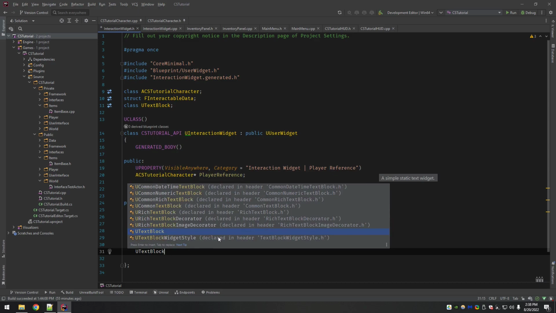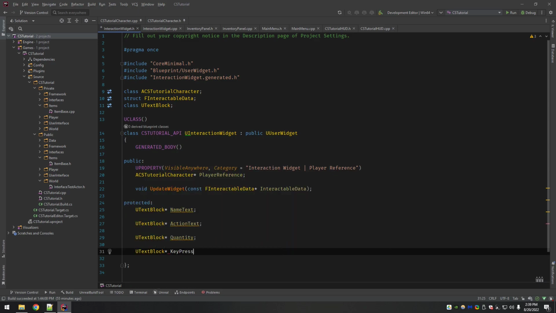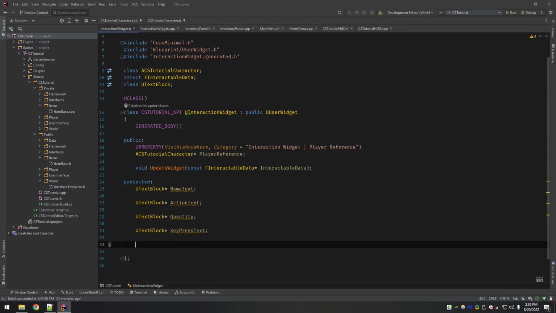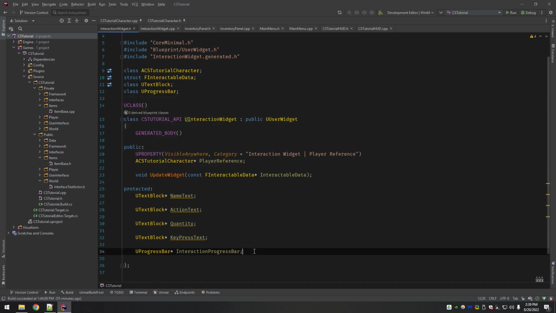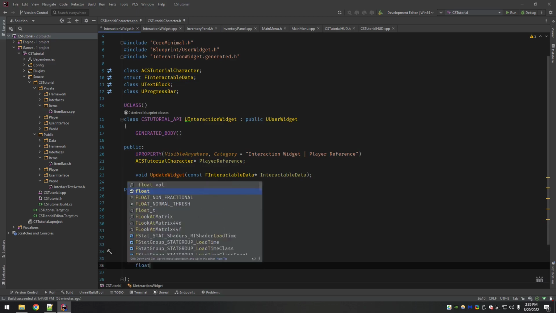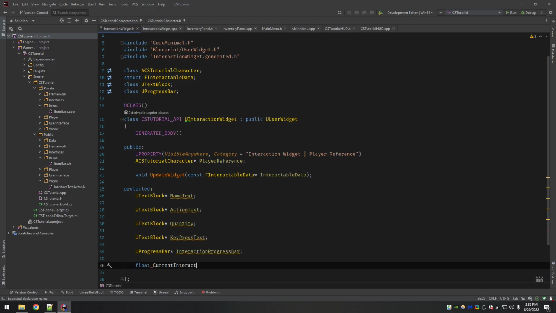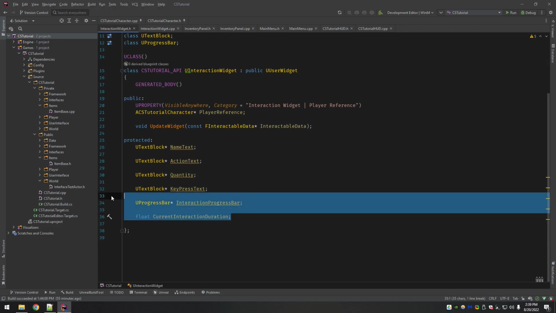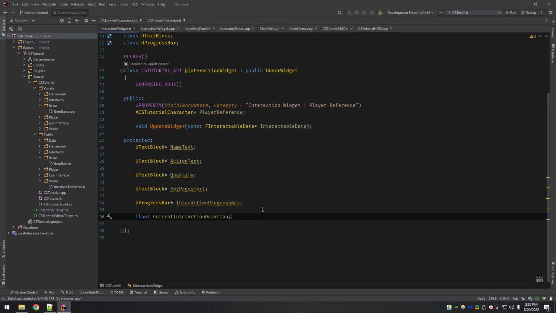We need the key press text. So this is for if you come up on an interactable that has a delay, it will say hold instead of press. So we can actually update that. And then we have a progress bar, which is going to also be used for timed interactables. Forward declare it. We then have a current interaction duration. And these three here are really for the timed interactions.